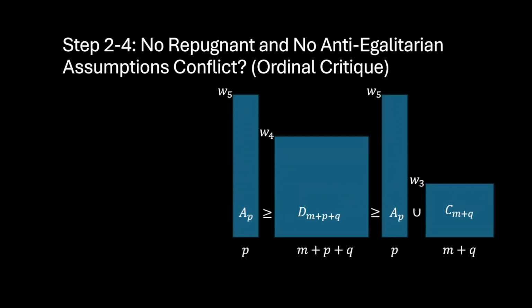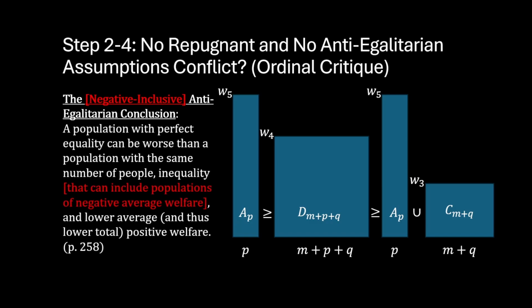So we can return to our comparisons and we can modify one of the steps. Namely, we can modify the anti-egalitarian conclusion. And we can call this modification the negative inclusive anti-egalitarian conclusion, which says that a population with perfect equality can be worse than a population with the same number of people, inequality, that can include populations of negative welfare, and lower average and thus lower total positive welfare.